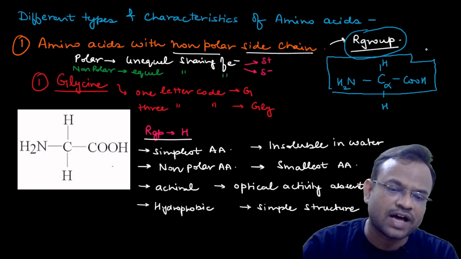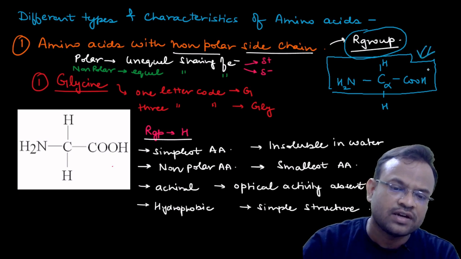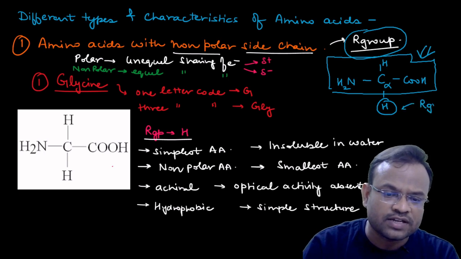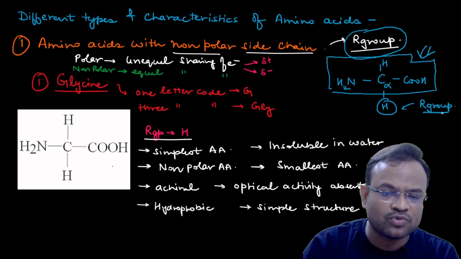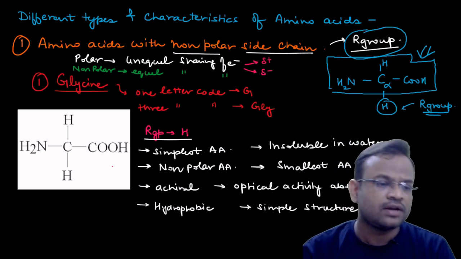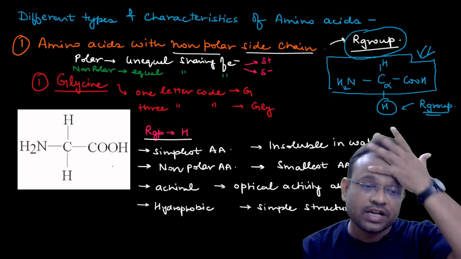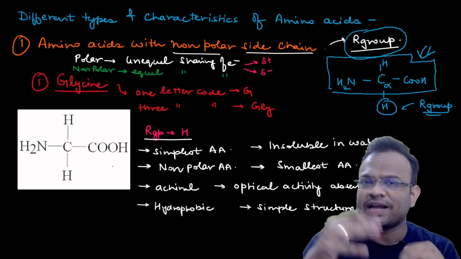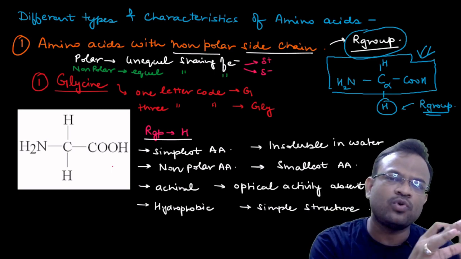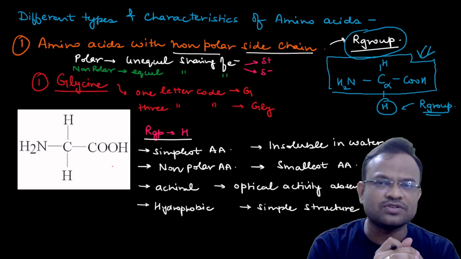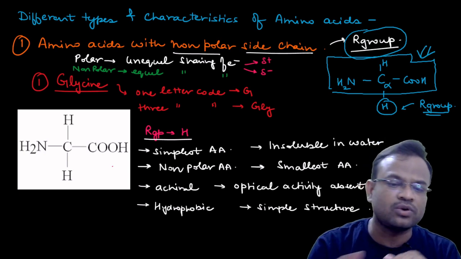Any amino acid will have this structure definitely, but what varies in all amino acids is this region, that is the R group. In case of glycine, the R group is the simplest, it is H or hydrogen. Now, depending upon the side chain, we can classify the amino acids into polar and non-polar. I am not going to talk about the polar amino acids over here, I am going to talk about the non-polar only.